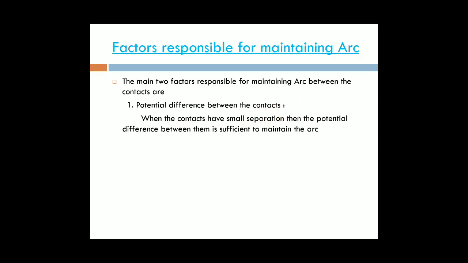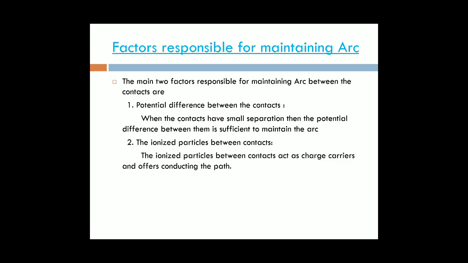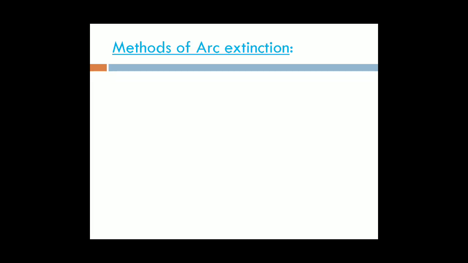The ionized particles between the contacts act as charge carriers. Due to those ionized particles, the arc will be increased. In the next concept, what are the methods for arc extinction? We extinguish the arc because, due to the arc, the fixed and moving contacts may be damaged. For that reason, within a short period, we reduce the arc.